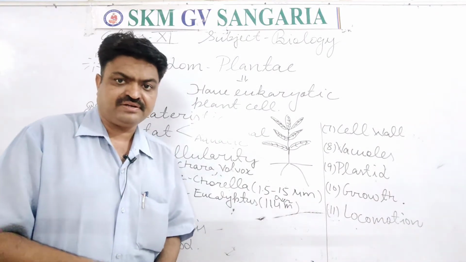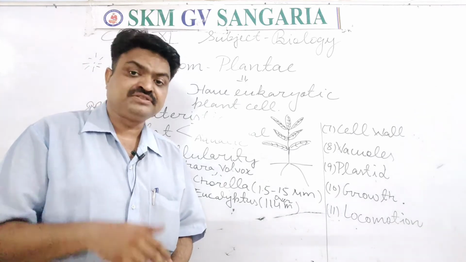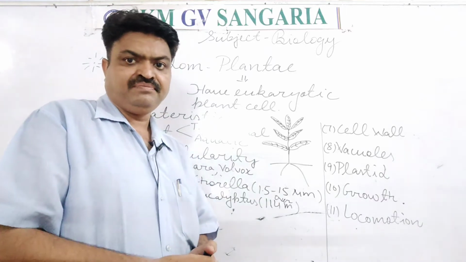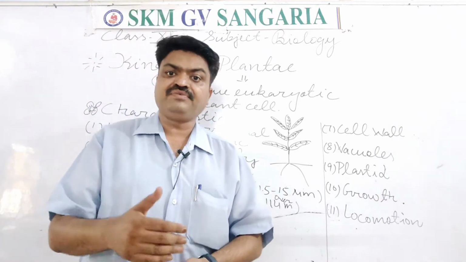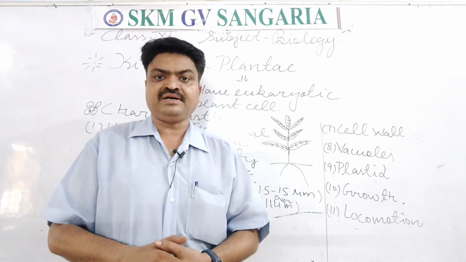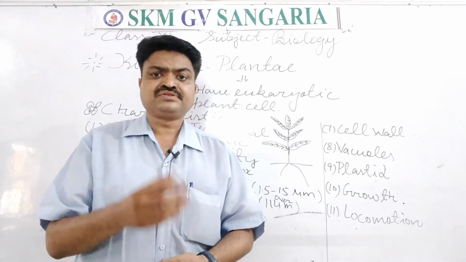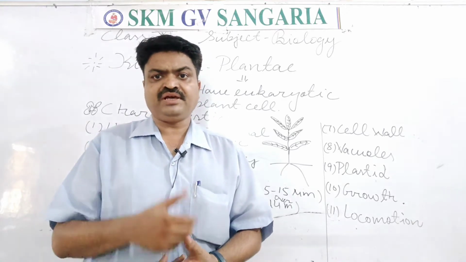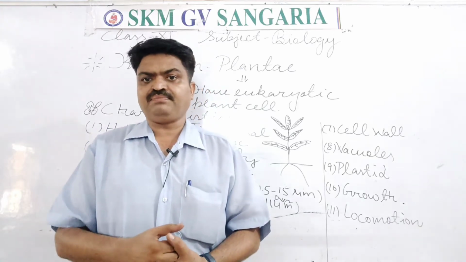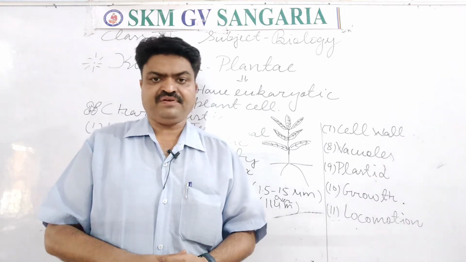Now we come to the size. In size, students, plants in general have a large size, means we can see them with the help of our naked eye. But some plants have a very small size, or a microscopic structure. We can observe them only with the help of a microscope or magnifying glass.